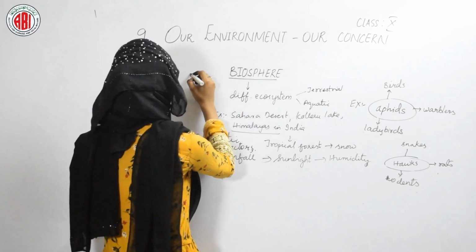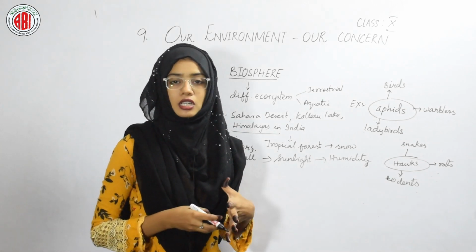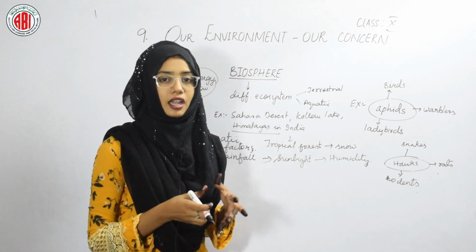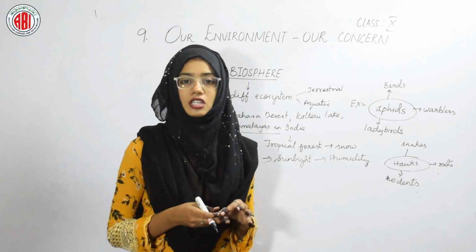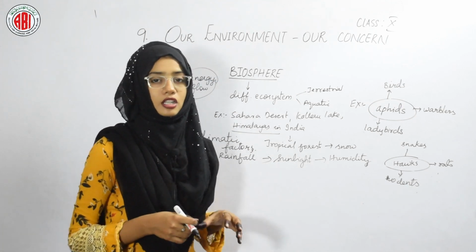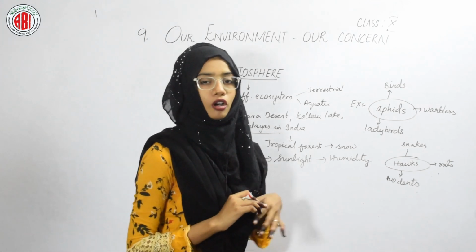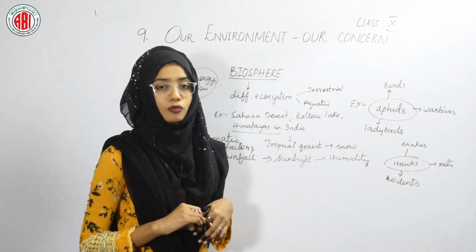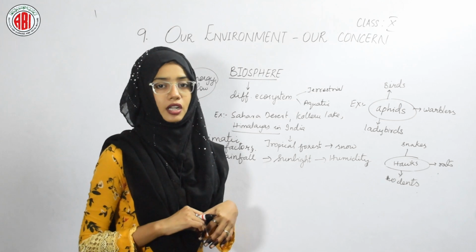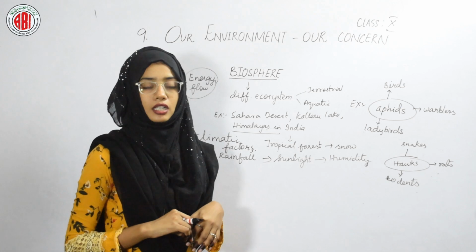And when we talk about energy flow, the energy flows from the sunlight, then it is transferred to the other living organisms, and then again back to the environment. So this is a very complex process that takes place in an environment. By this we understand that food webs are very useful to give information about the interdependence and also about the food relations among different living organisms.